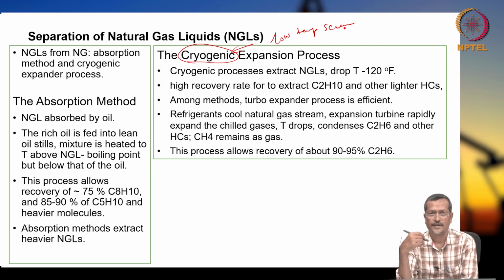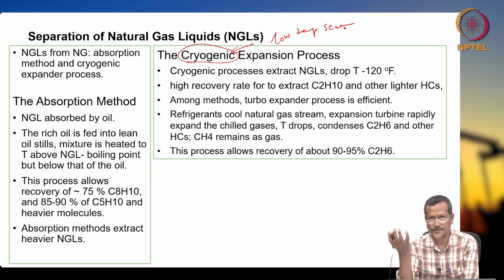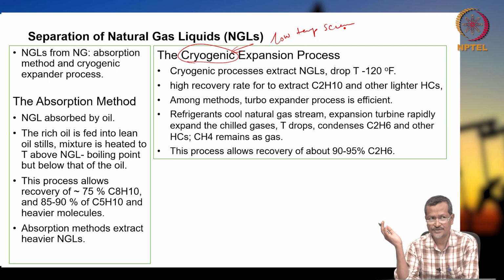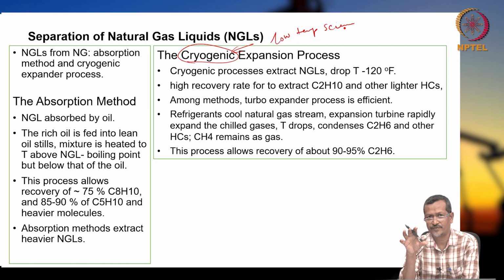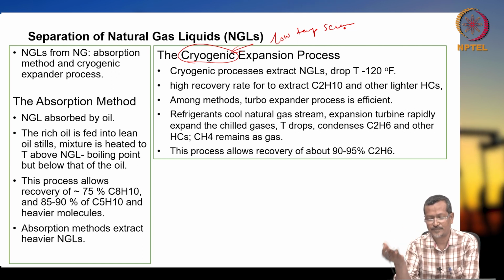Low temperature means you want to create liquid nitrogen. In that case, a normal refrigerator system at your home will not work. So, you have to create a certain special type of cryogenic system which will create very low temperature. So, that will be helping you.